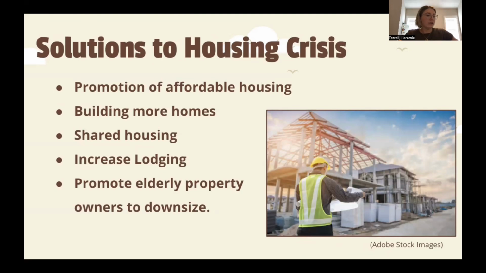Currently, London authorities are promoting the development of high-density housing. They have met their previous goals regarding the number of council homes being built, but insufficient funding and rising costs are slowing progress. Other solutions that we believe could positively impact this significant issue include increasing the overall supply of homes and encouraging shared housing.